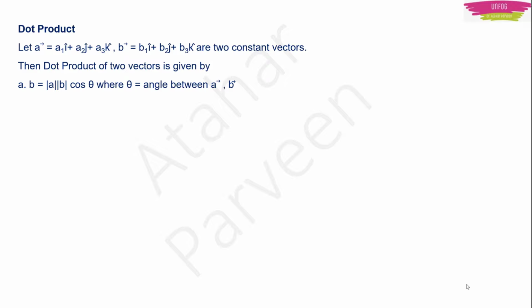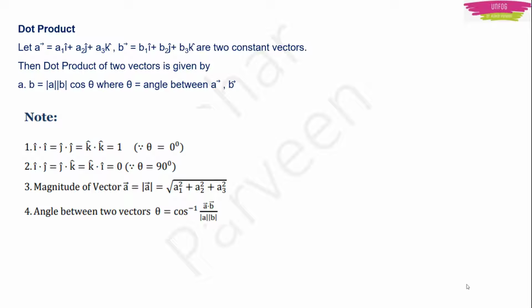Now, if I take vector A and vector B, where vector A may be A1i plus A2j plus A3k, and vector B will be B1i plus B2j plus B3k, and if I want to take the dot product, I take it as magnitude of A into magnitude of B into cos theta. This I told you, right? But this dot product has certain properties.